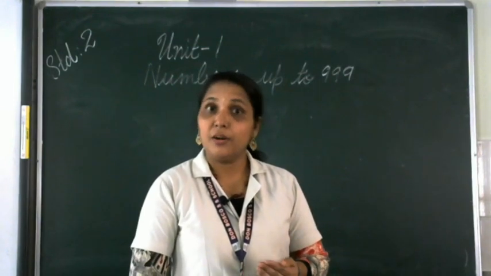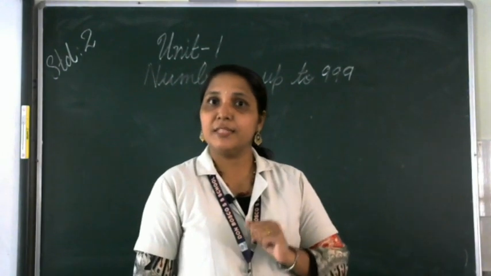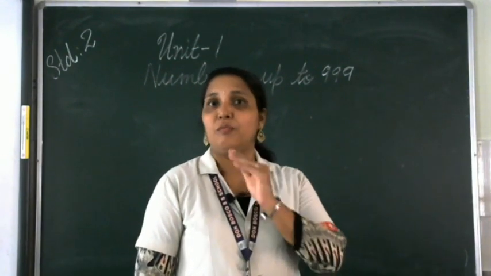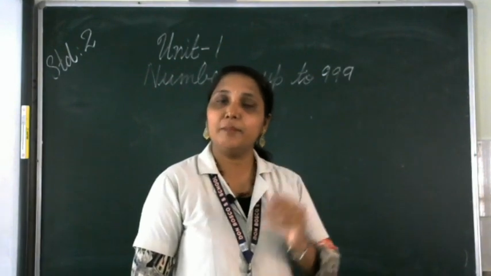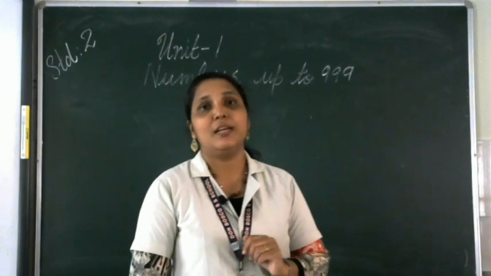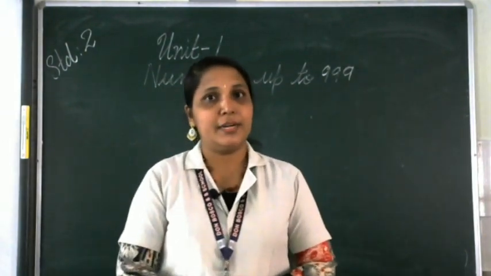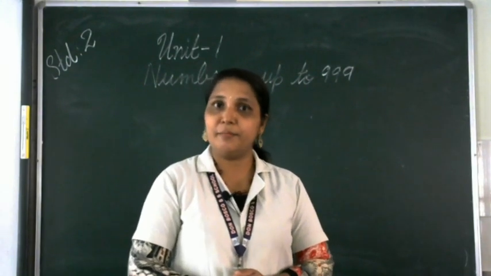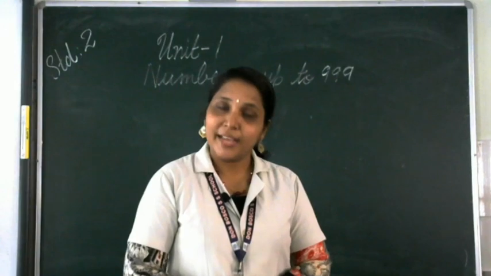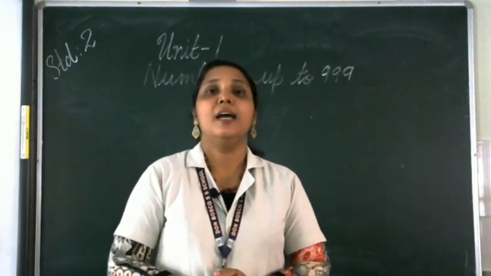Then we already studied about 3-digit numbers. Did you remember what the third place was that we studied in the last class? After ones and tens, we studied the third place. It was hundreds. From that, we studied the smallest 3-digit number. What was the smallest 3-digit number? Yes, it is 100, and we read it as one hundred.